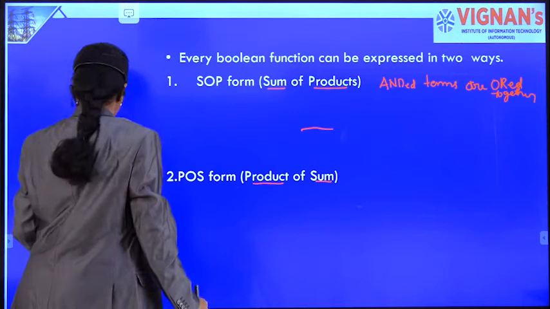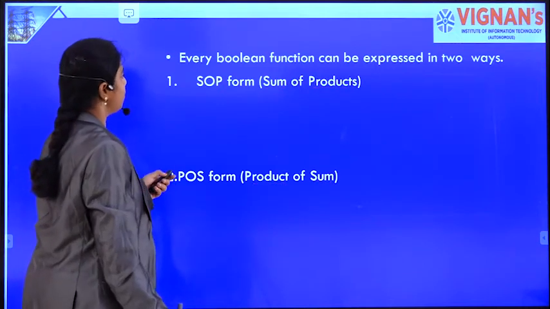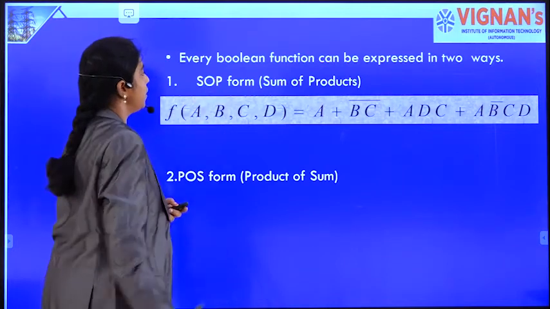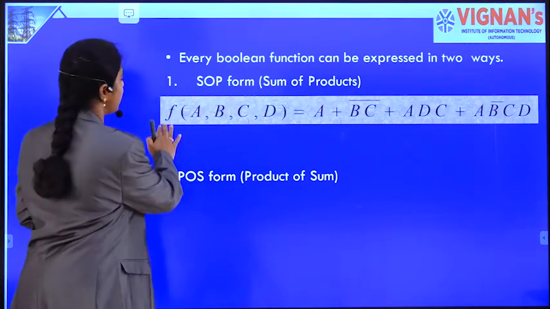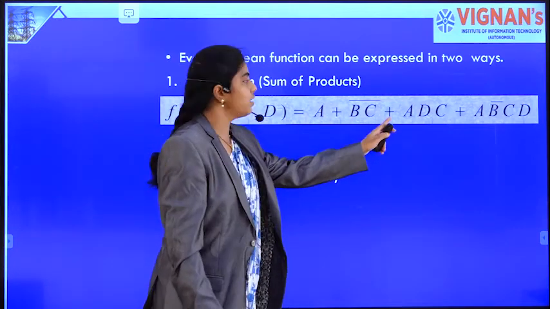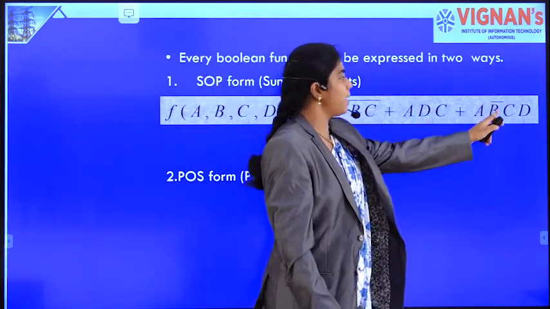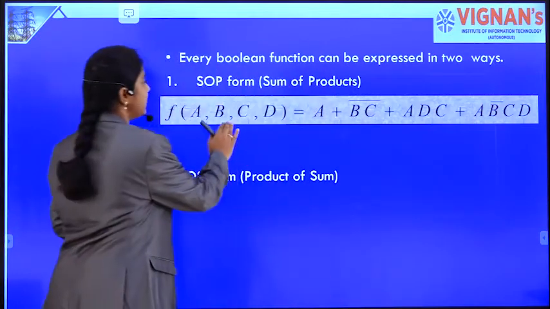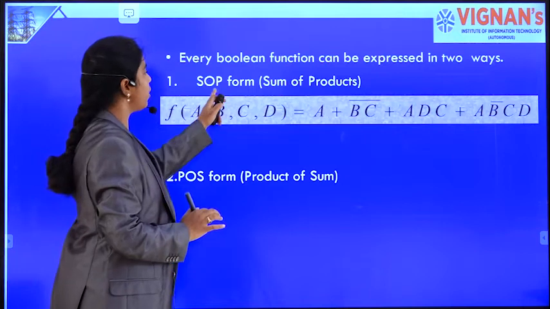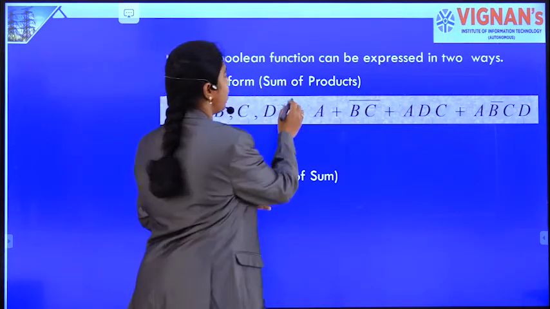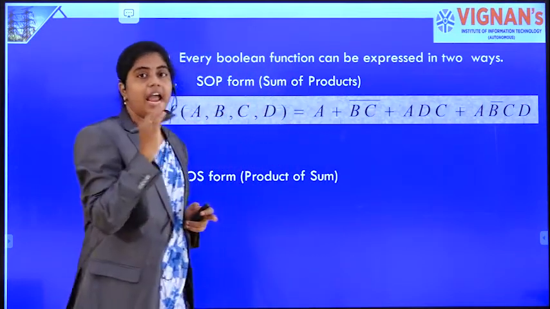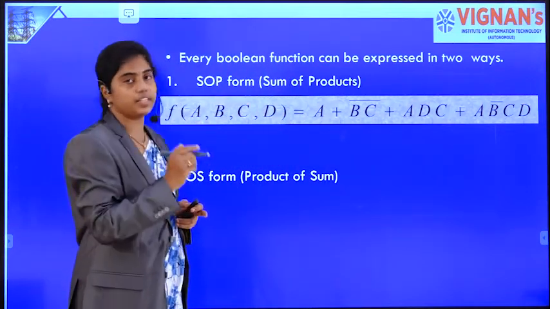So, by taking an example, I am going to discuss this SOP of an expression. Let us take an example. F of ABCD is this expression: A plus BC bar plus ADC plus AB bar CD. Now, this is an SOP form of Boolean function. Why am I calling it an SOP form? Because the product terms are summed together, or ANDed terms are ORed together.